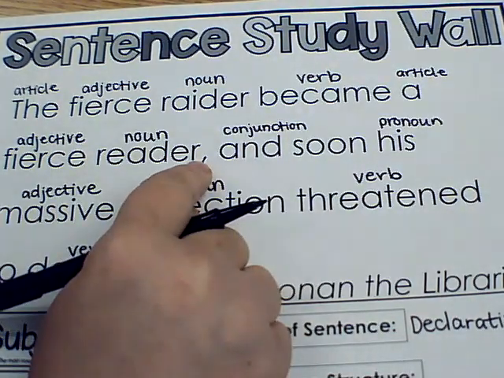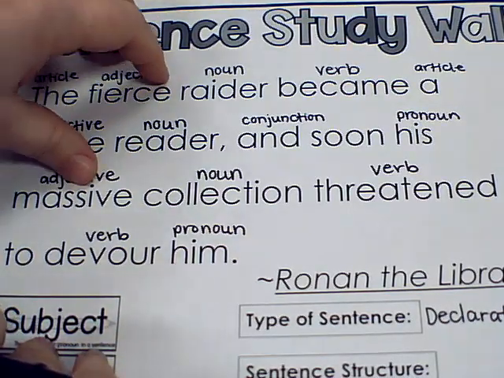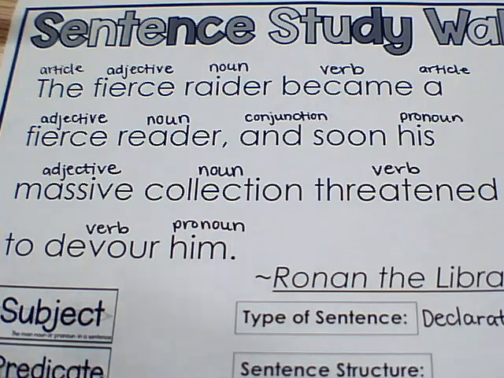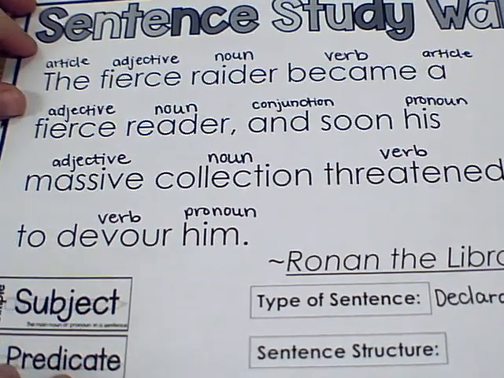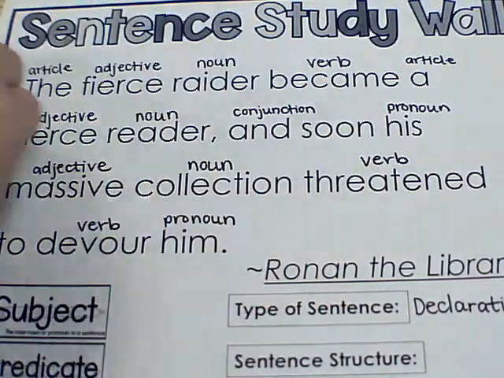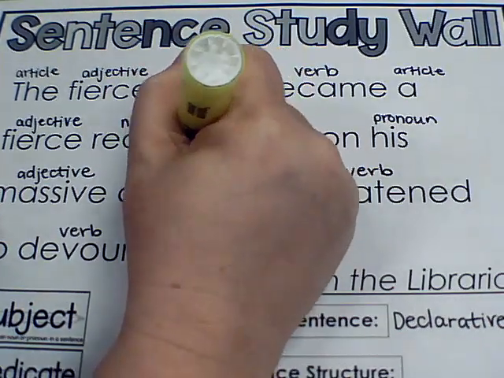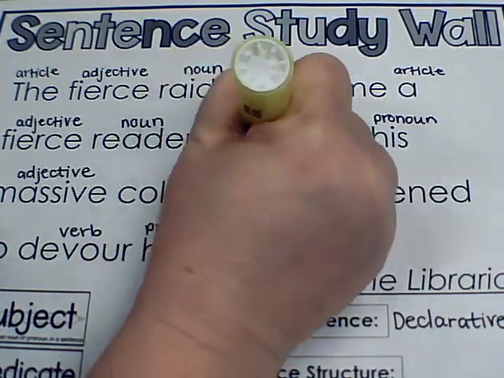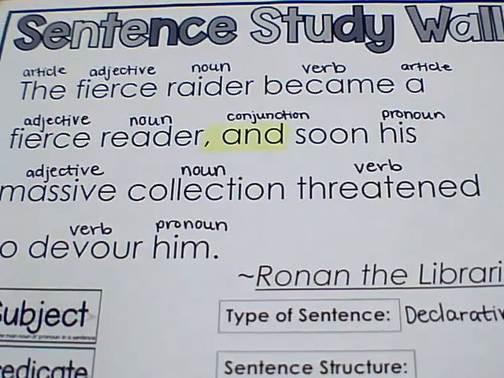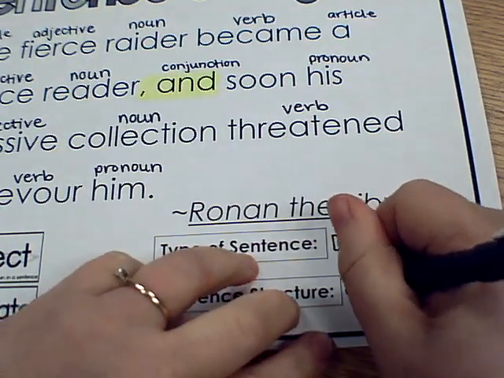And you notice there's a comma before that conjunction, so it's coordinating. It has two complete sentences. The fierce raider became a fierce reader. I could say that by itself. Could I say, soon his massive collection threatened to devour him by itself? Yes, I could. So that conjunction is actually doing a very special job in our sentence because it's joining two independent phrases, which means that our sentence structure is a compound sentence.